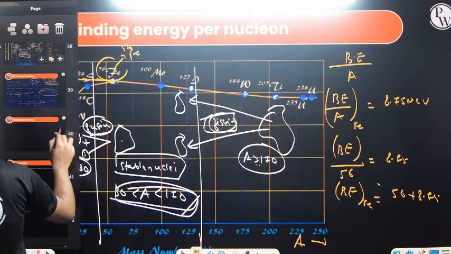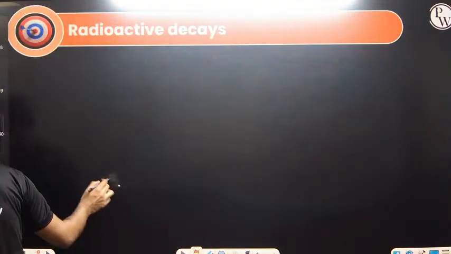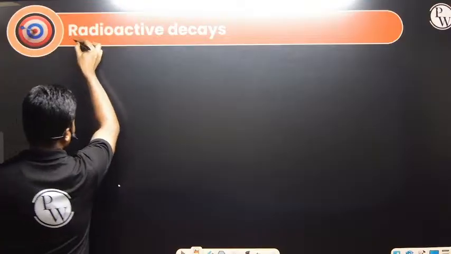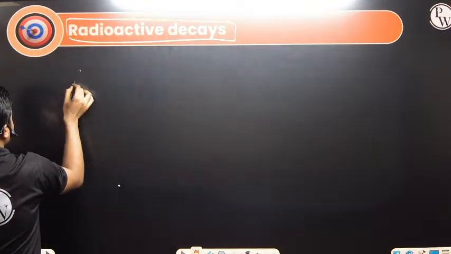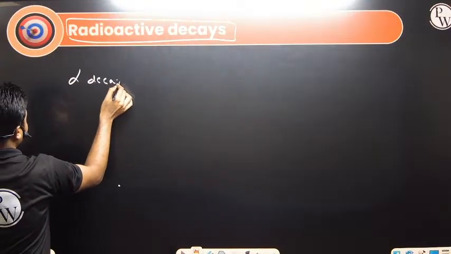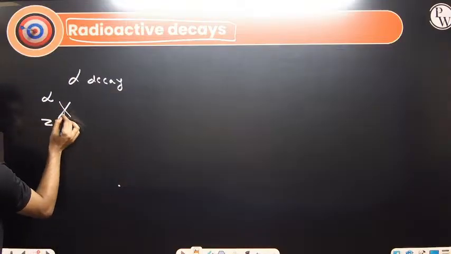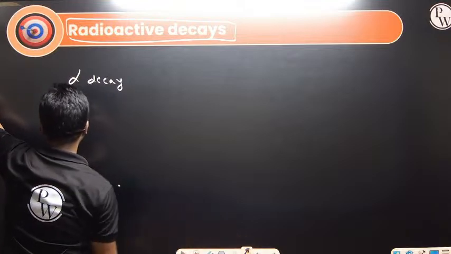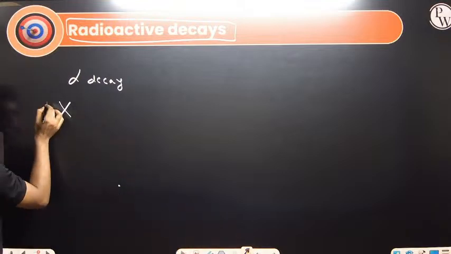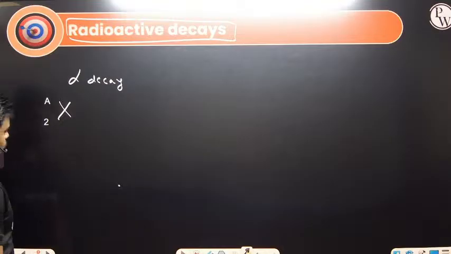So let's solve some of the questions. Just one more topic left, that is alpha decay. So what is alpha decay? I will write this alpha decay. If any element X is there, with atomic number Z and mass number A. Sorry.